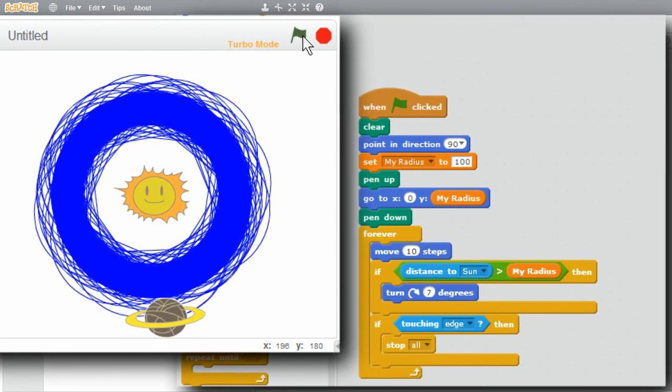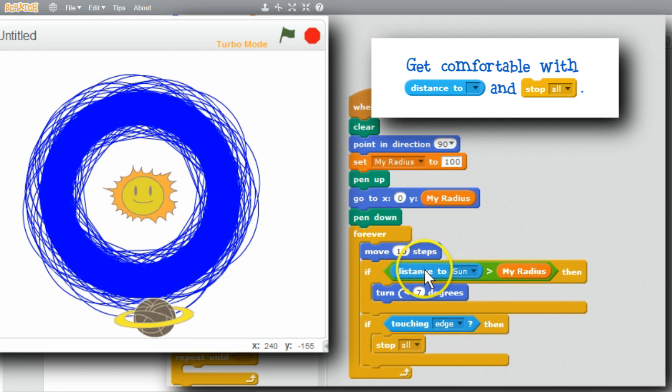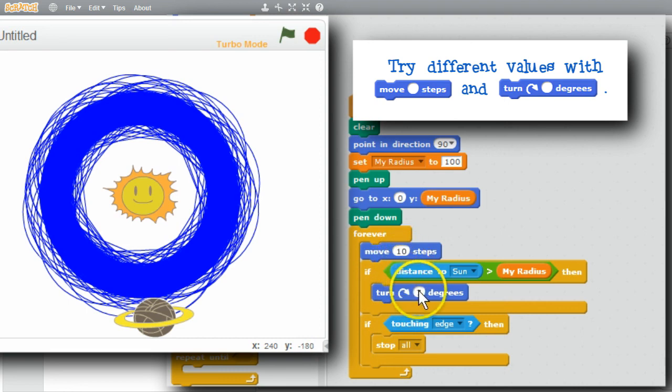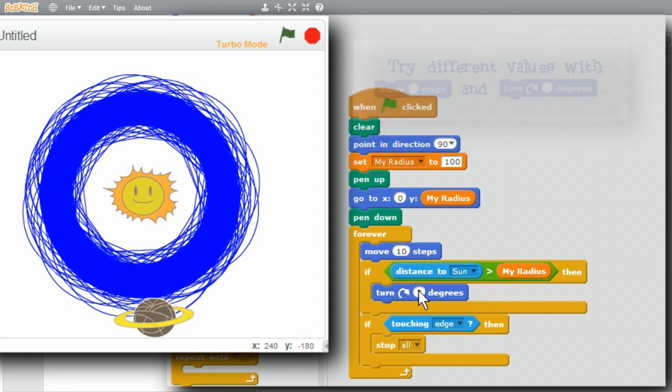I encourage you to play with the program and get comfortable with distance to and stop all. Try changing the program. Try different combinations of steps and degrees and see if you can get a stable orbit. But above all, have fun with the program.